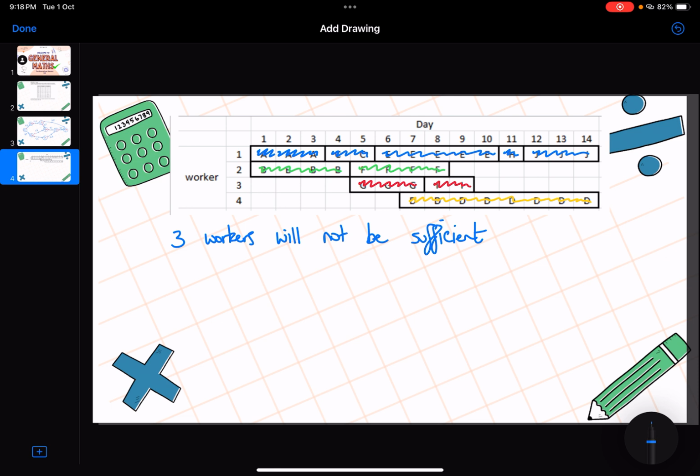So 3 workers will not be sufficient. 4 workers are required. Therefore, the claim is incorrect.